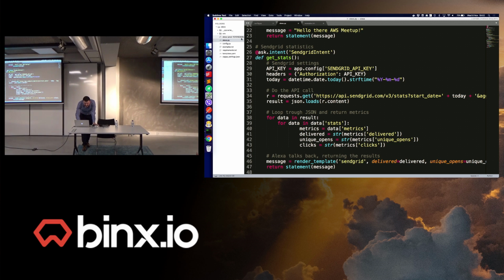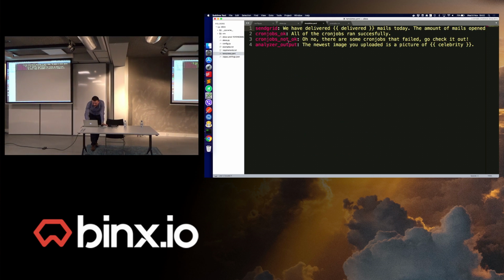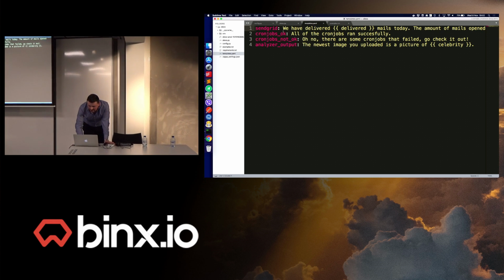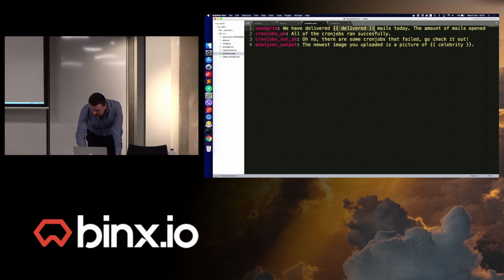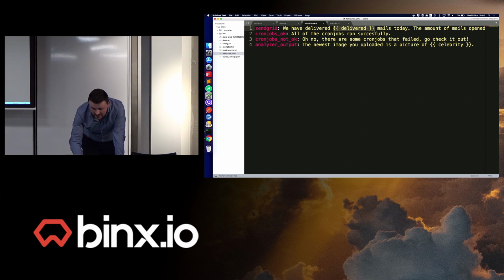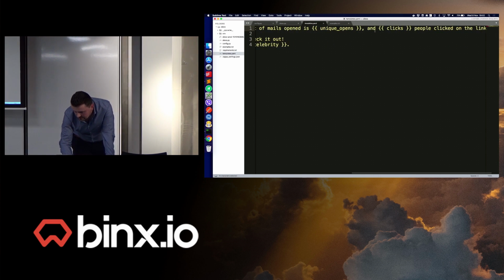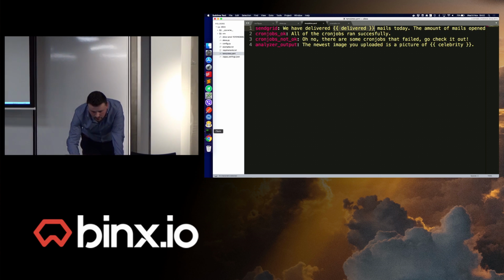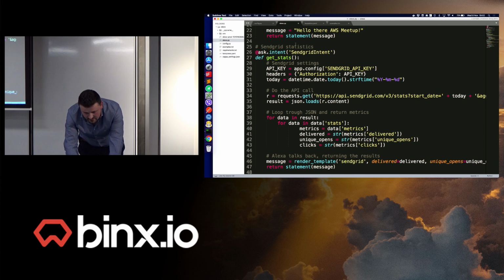In this case, it will show that we have the templates.yaml file. For example, it will say we have delivered this many emails today, and then the next phrase. So I just added that, so let's deploy it again.